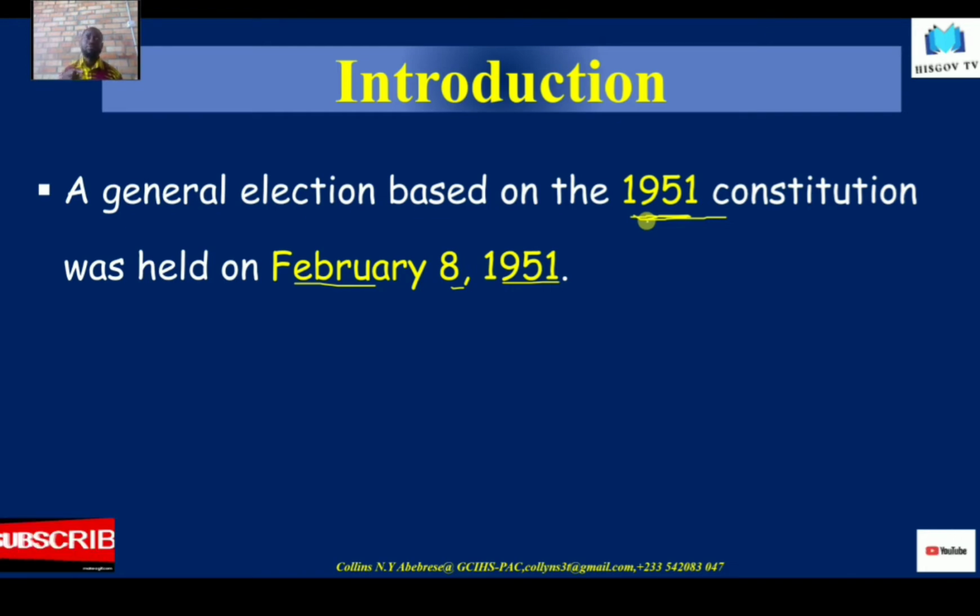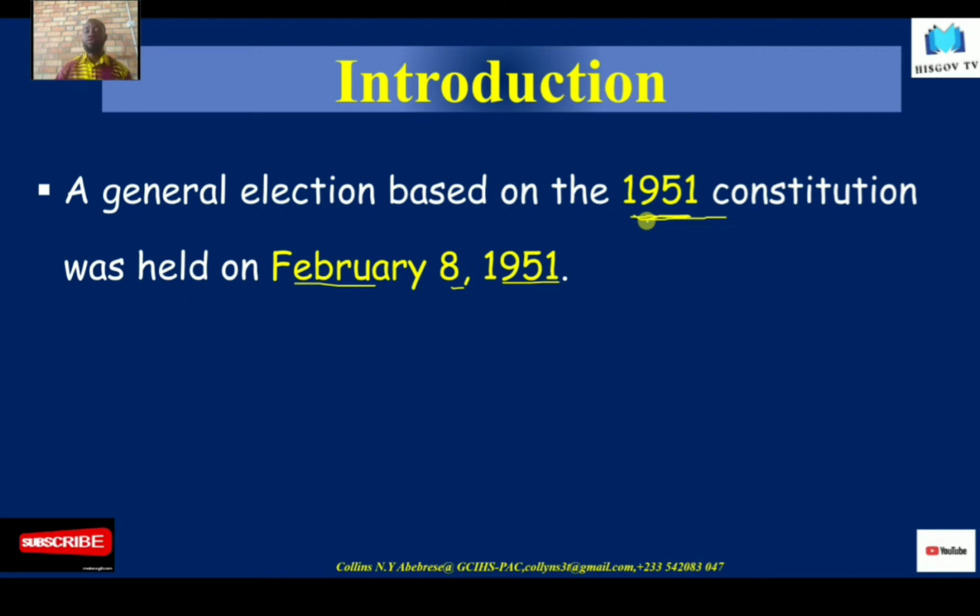Now, you recall that after the 1948 riots or disturbances, the Watson Commission was set up to look into the causes of the disturbances. We have also done the causes of the 1948 riots, so I presume you know. In case you don't, please check on the platform.